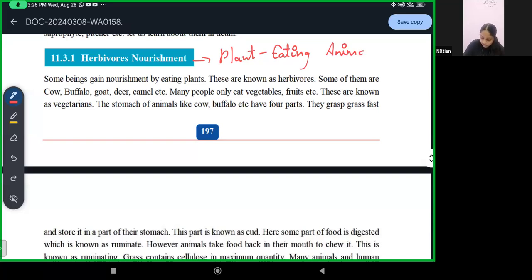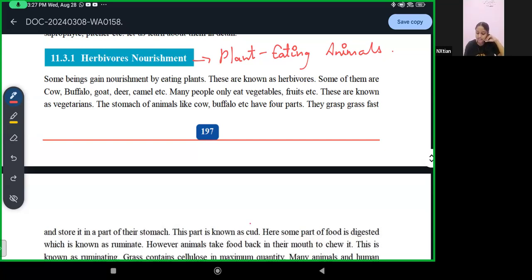Those animals which eat only plants, plant-eating animals, are known as herbivores. Some of them are cow, buffalo, goat, deer, camel, etc. Many people only eat vegetables, fruits, etc. They are known as vegetarians. In humans, if someone only eats vegetables, fruits, etc., they are known as vegetarians. But those who eat both vegetarian and non-vegetarian food are known as non-vegetarians.